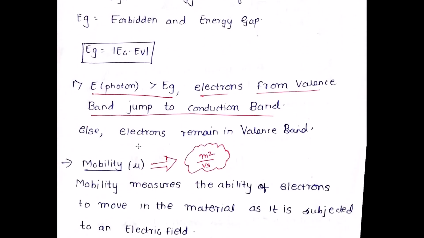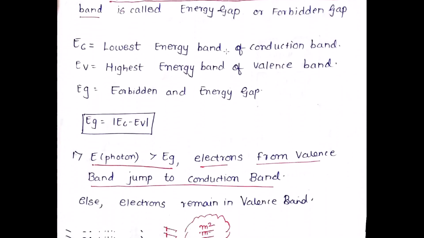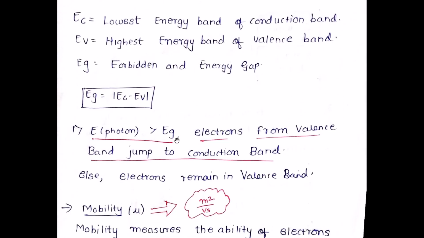So what happens is that when the energy of a photon is greater than the energy gap, that is, if you see over here, when I am incident with a particular energy on this photon which is greater than this energy gap, the electron from the valence band will move into the conduction band. That is what is mentioned here theoretically: when the energy is greater than the energy gap, the electrons from the valence band will move into the conduction band.